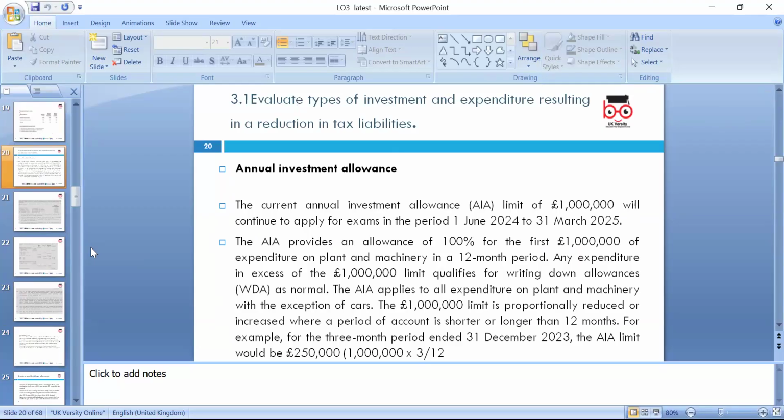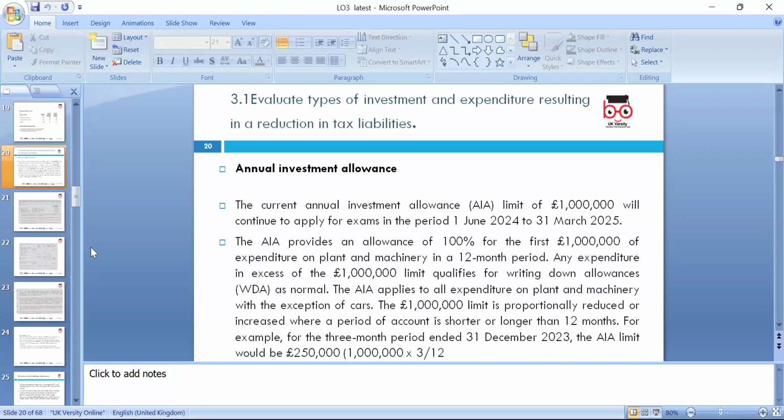Every year the limit is increasing, so we need to be ready and follow the Finance Act and look at the rates. If we are using software, normally it is automatically updated; the software company carries on updating and integrating the annual investment allowance. It can be 100% exempt up to 1 million.